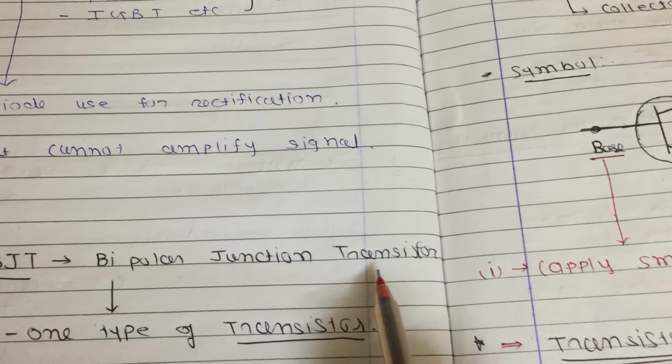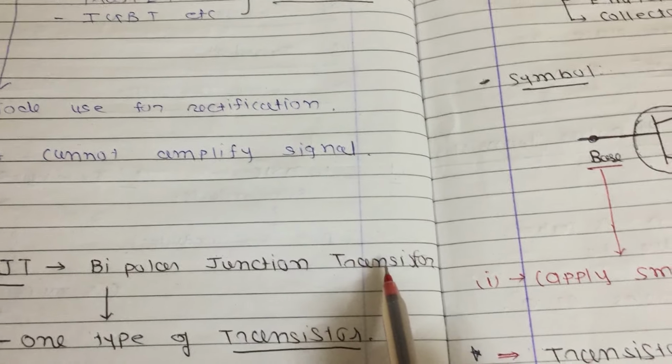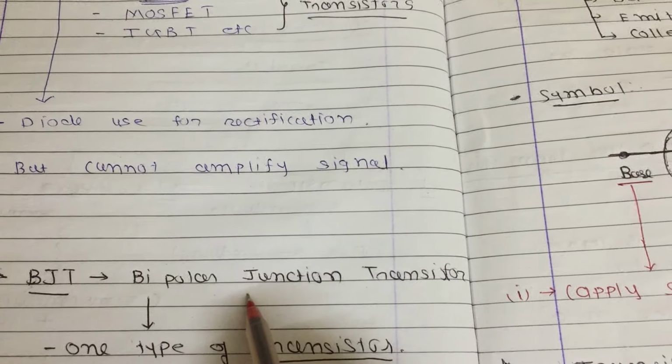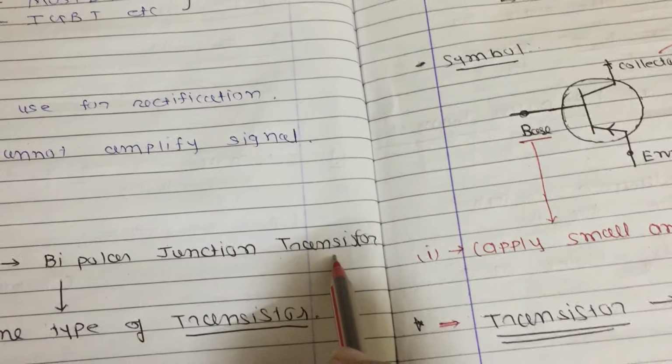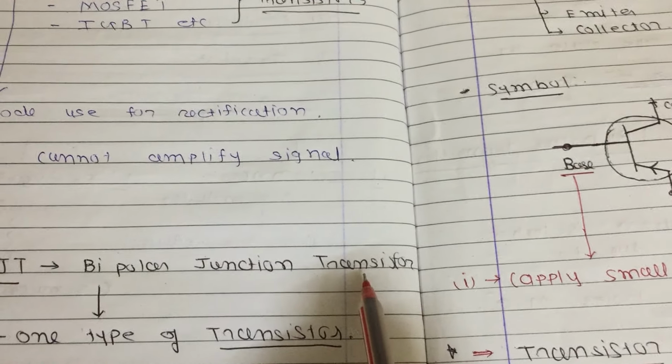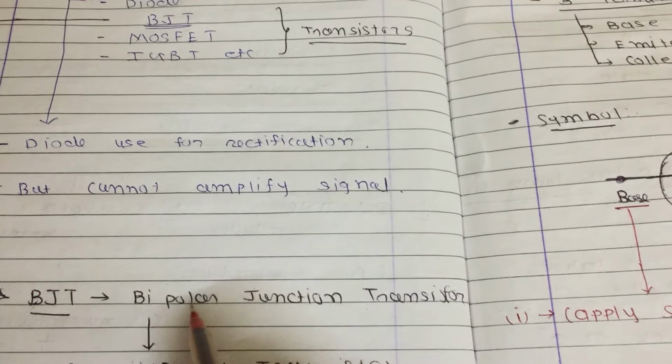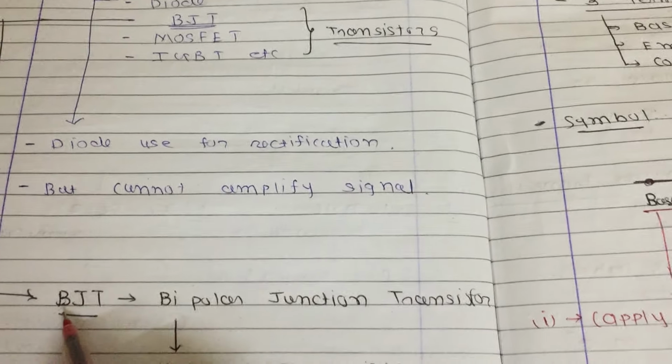First we will study some basic introduction of transistor, then we will study the meaning of bipolar. By knowing these two meanings we will study the BJT.